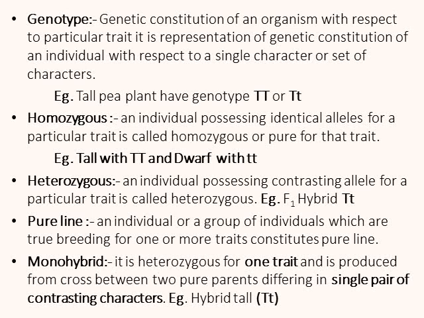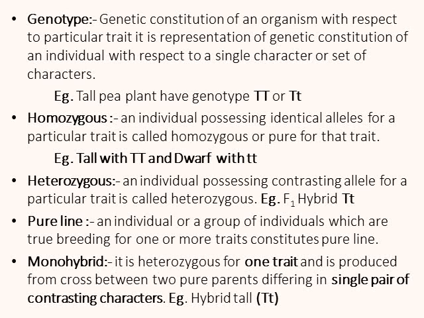Homozygous: an individual possessing identical alleles for a particular trait or character is called homozygous or pure for that trait. For example, pure tall with capital T and dwarf with small t. So here you see both the alleles are similar.